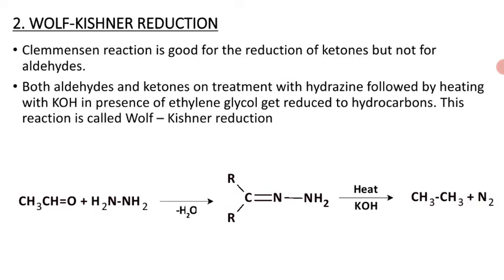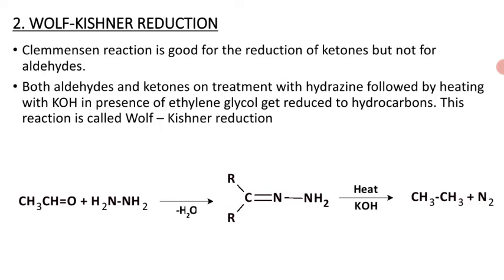But the reducing agent we employ over here is a basic solution of hydrazine. So we use the basic solution of hydrazine to reduce the carbonyl group to a methylene group.